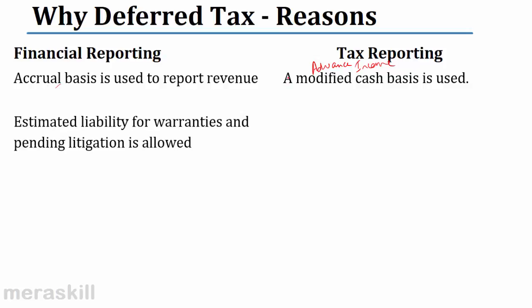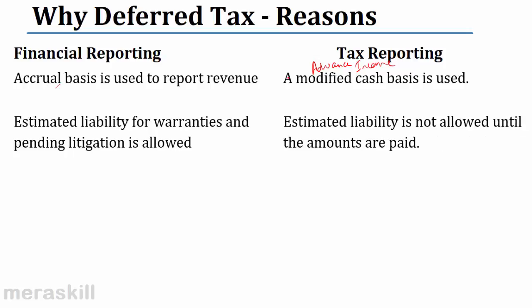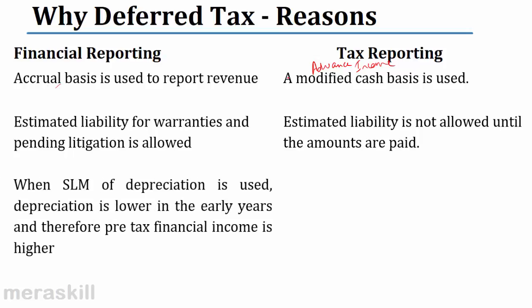Estimated liability for warranties and pending litigation is allowed. We make a provision for warranties. But under tax reporting, such an estimated liability provision, after all it's only an estimation, is not allowed. The expenses have to be actually incurred, only then would they be allowed as an expense.